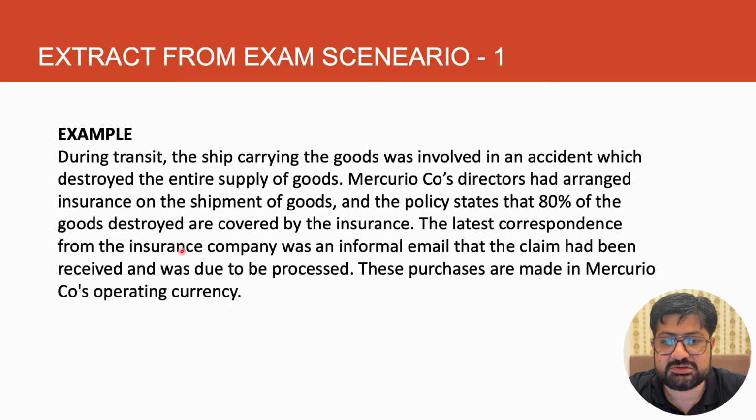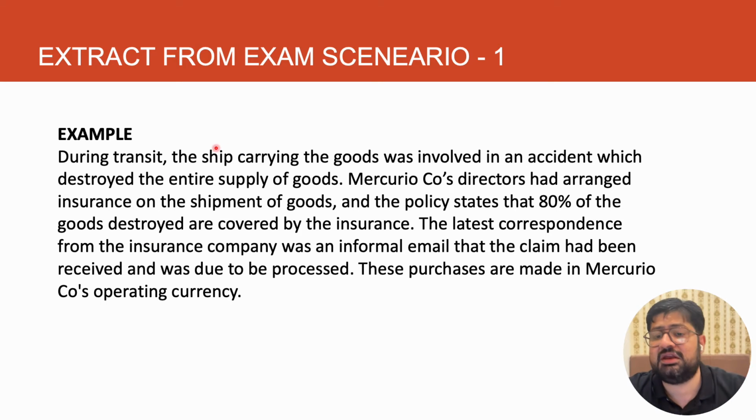The latest correspondence from the insurance company was an informal email that the claim has been received and was due to be processed. These purchases are made in Mercury Company's operating currency. So this is one of the latest past exam questions from where I have picked this point.